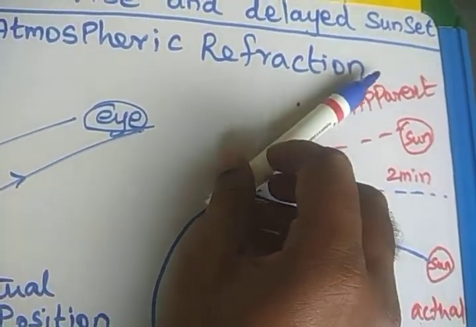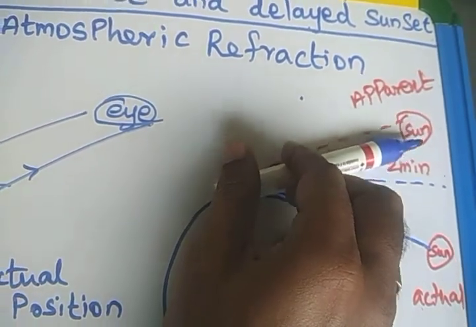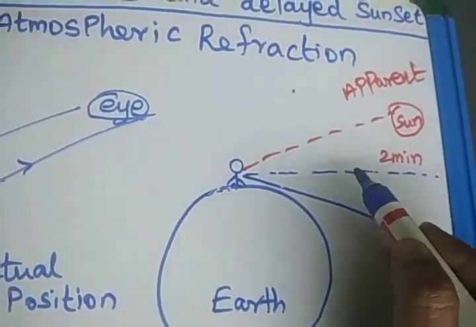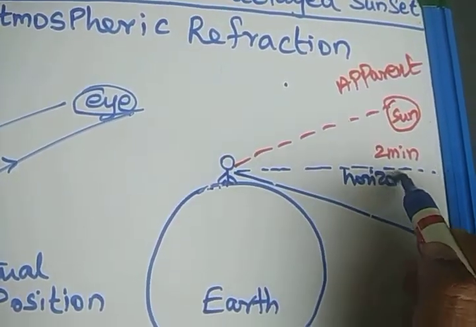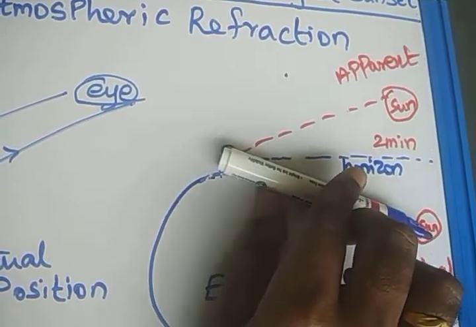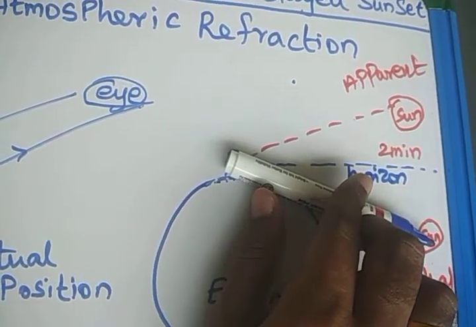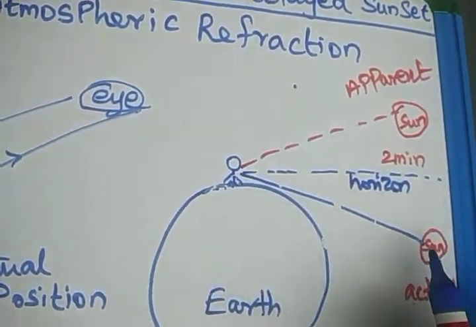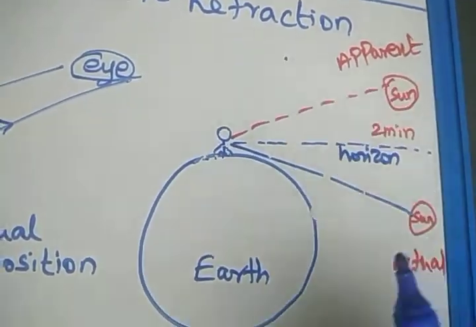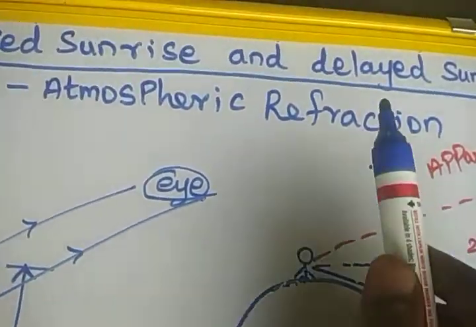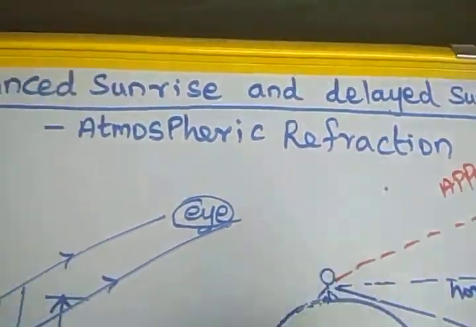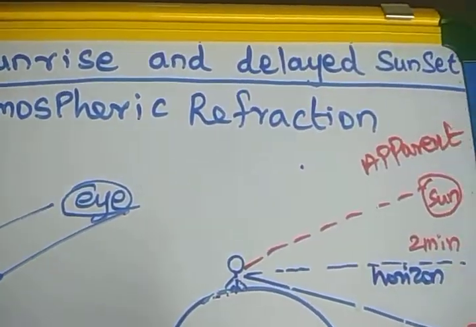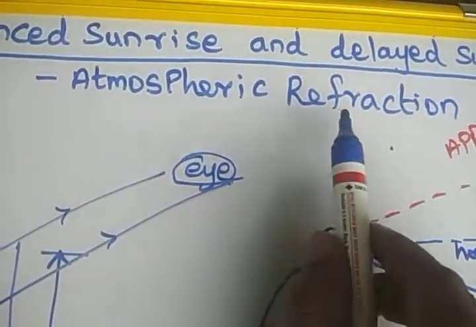Now you see that this is a sunset. The sun is going to set, so it will come down below the horizontal level. This is the horizon level. The sun will actually come below the horizon level, but even so we are able to see the sun in the evening time, because the apparent position of the sun is above the actual position of the sun. That's why we say delayed sunset. So advanced sunrise and delayed sunset work on the principle of atmospheric refraction.